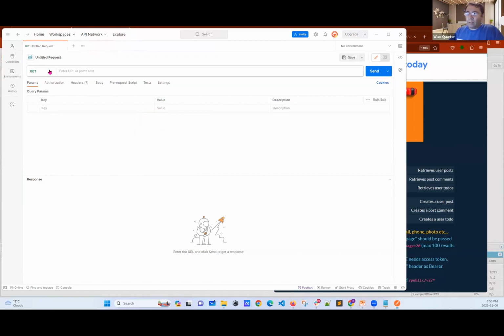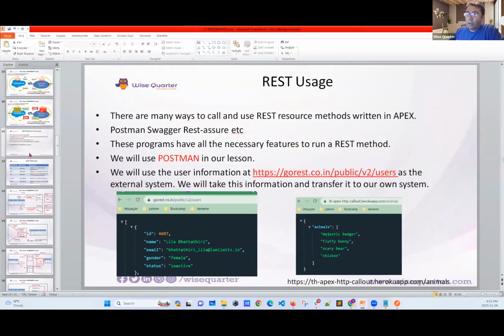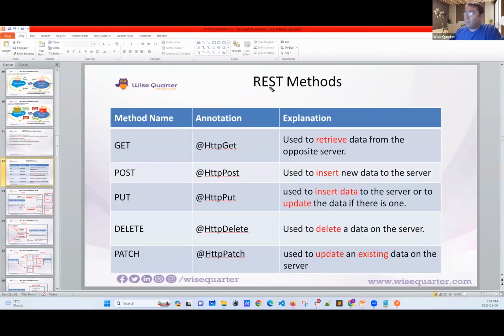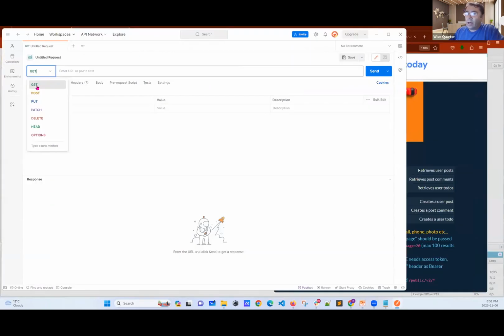What about my methods? I have to specifically say which method I'm going to use. I have get method, post method, put, patch, and delete. These are the methods I can use. How do I know this? Because these are the REST methods. I'm creating a request as a client. Here it is. I will say get method because this is the first step. I'm going to show you this.